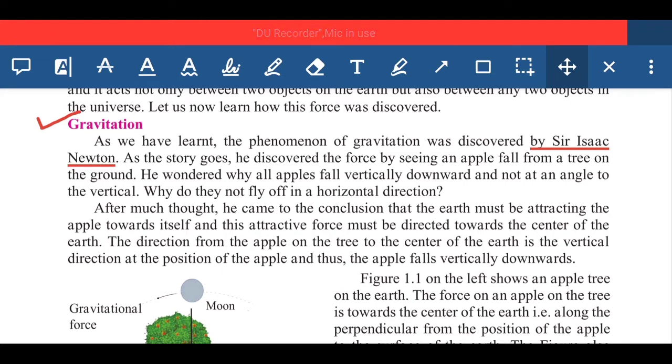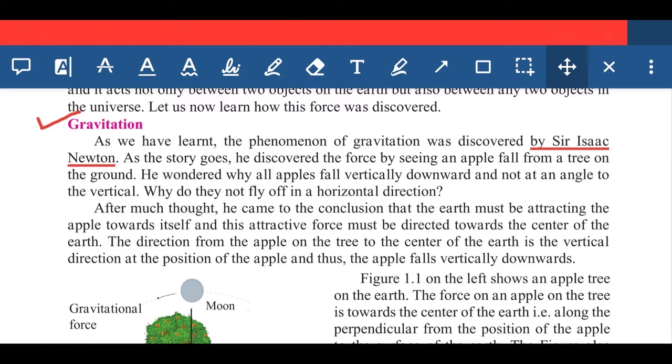As you know the story of Newton, when he was sitting under the apple tree, whenever the apple fell from the tree, he observed that all apples fall on the ground in a vertically downward direction. Why do they not fly off in the horizontal direction? After much thought, he came to the conclusion that the earth must be attracting the apple towards itself, and this attractive force must be directed toward the center of the earth.